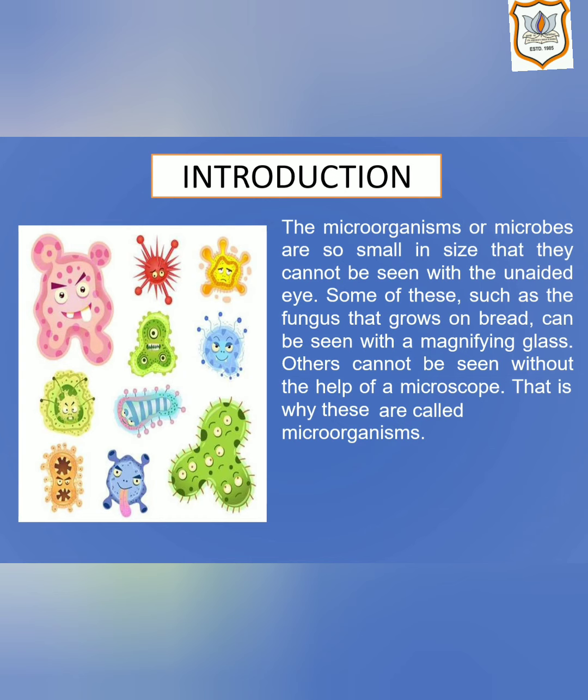What are microorganisms? Many living organisms are present in soil, water and air around us. Some of these organisms are so small that we cannot see them with naked eyes. We need a magnifying instrument called a microscope to see these extremely small organisms.